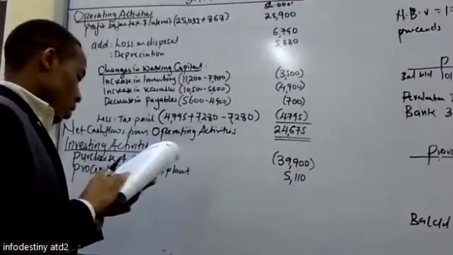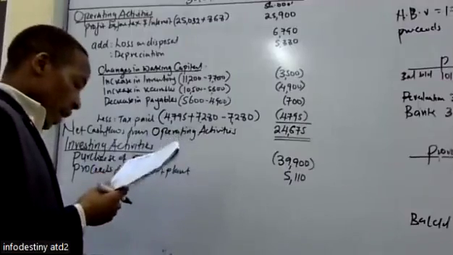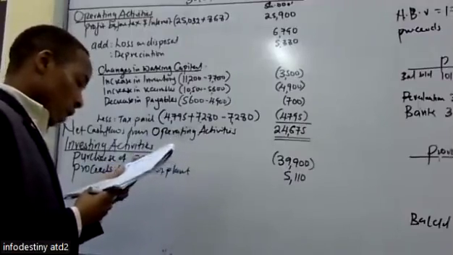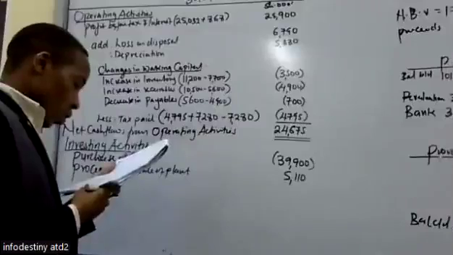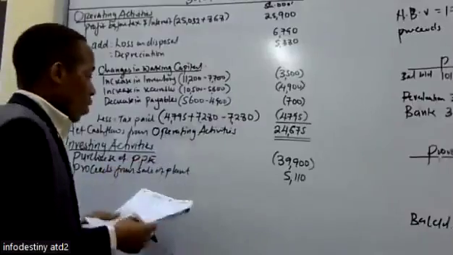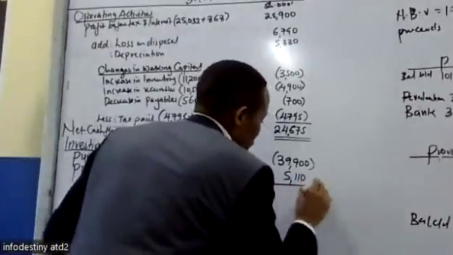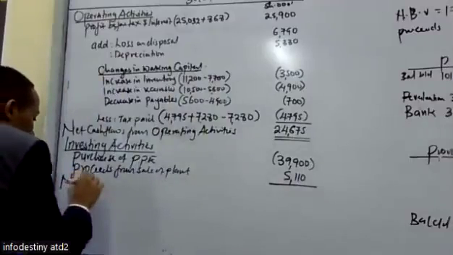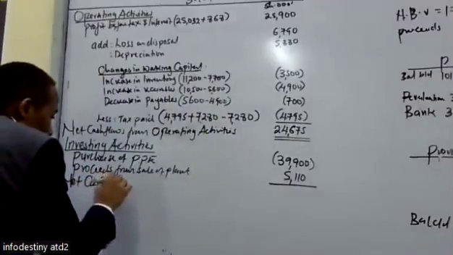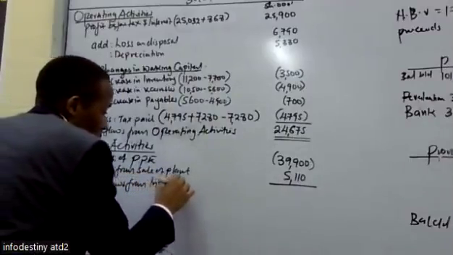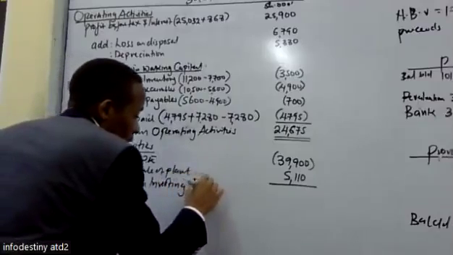And there's no other item affecting the investing activities. There is no income related to investing. So with these two, we determine the net cash flows from investing activities.